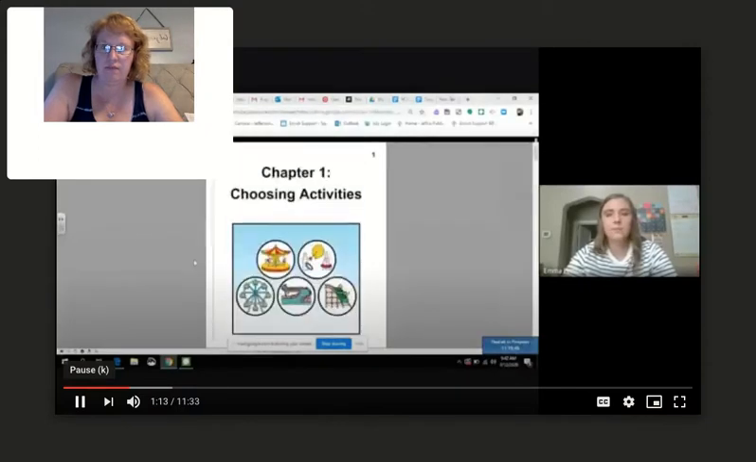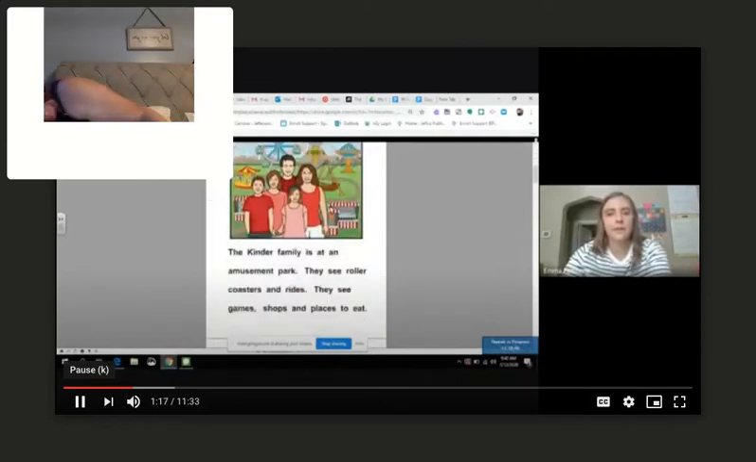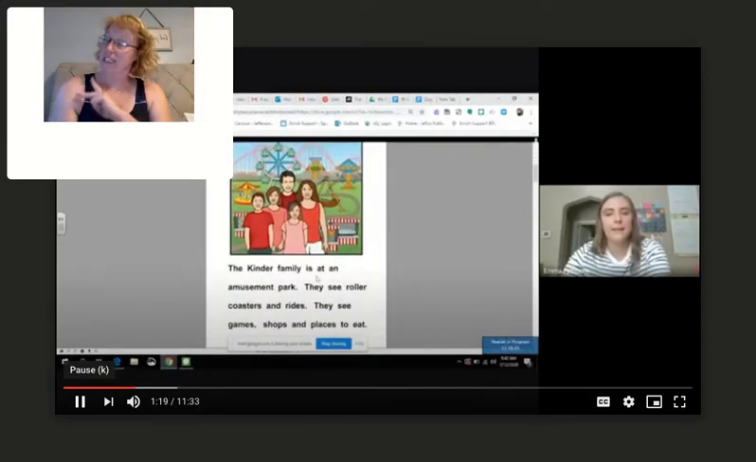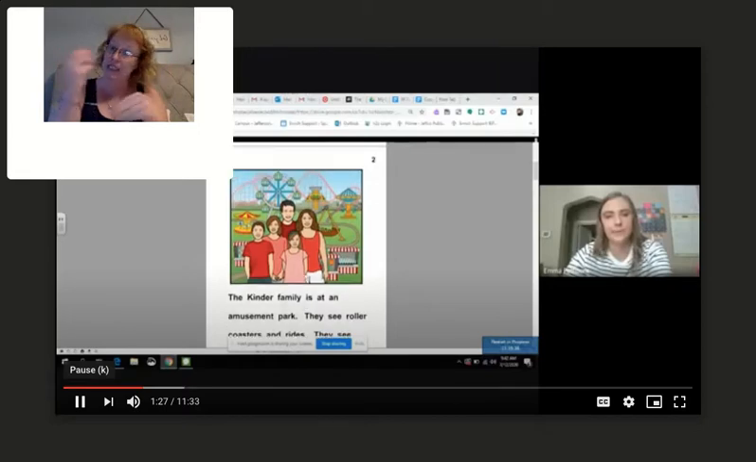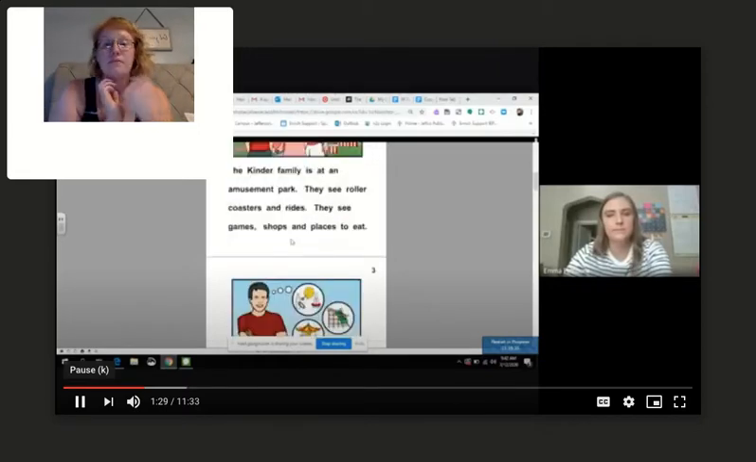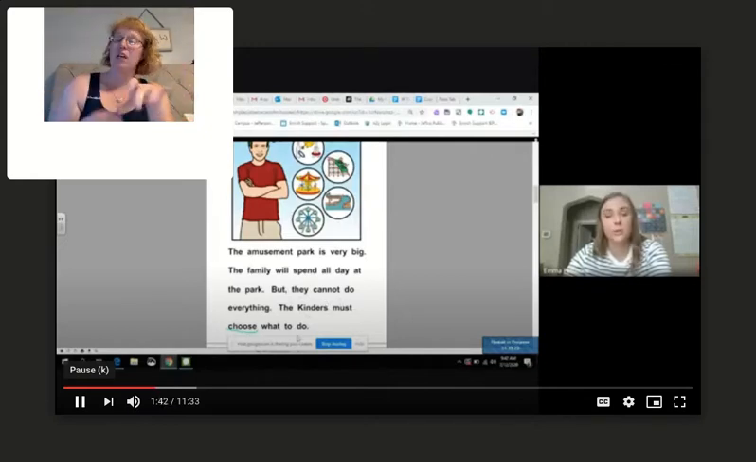Okay, so chapter 1, choosing activities. The Kinder family is at the amusement park. They see roller coasters and rides. They see games, shops, and places to eat. That looks like fun. The amusement park is very big. The family will spend all day at the park, but they cannot do everything.